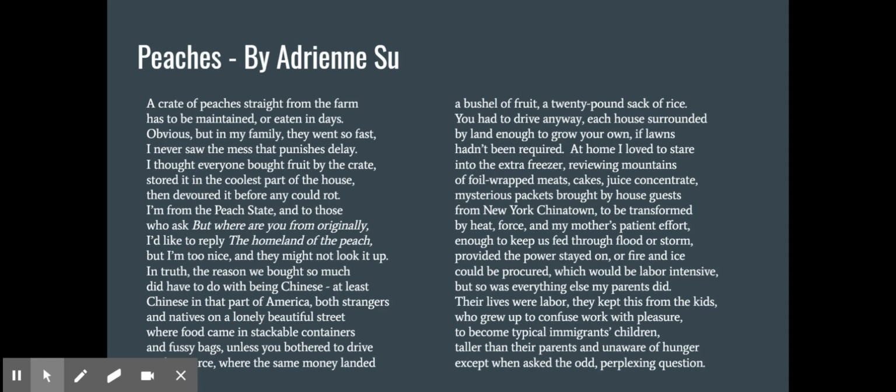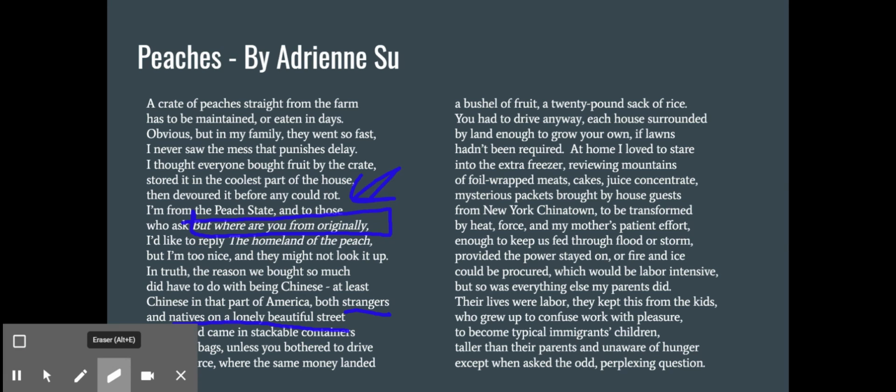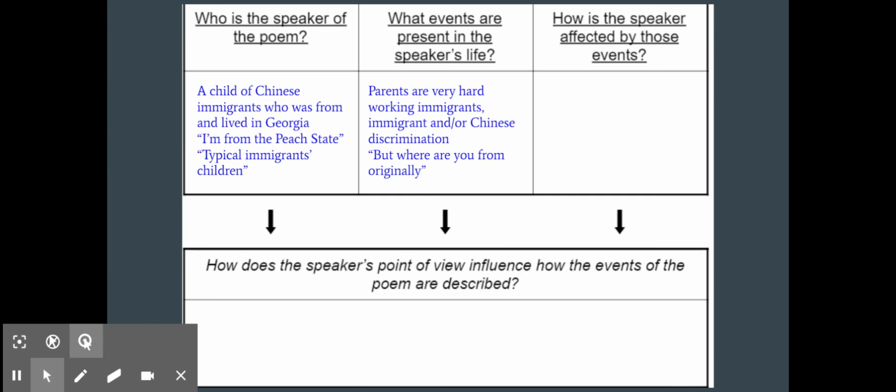What events are present in the speaker's life? Well, she's obviously having some discrimination shown towards her because people keep on asking, where are you from originally? She talks about how she's both a stranger and a native in her hometown. So she was born in her hometown, but she feels like a stranger because of some of this discrimination, because she does not necessarily look like others around her. So I'm putting all of that in our graphic organizer, and also putting how her parents are working very hard. And so that's an influence on her as well.